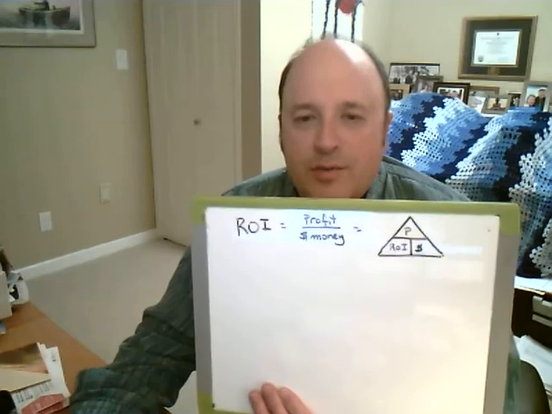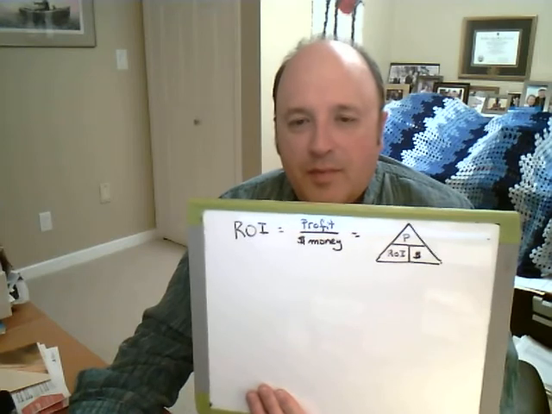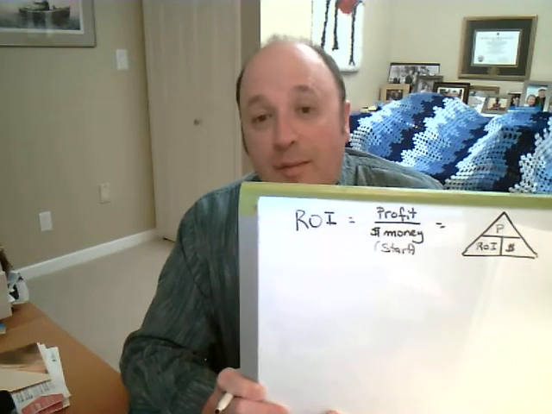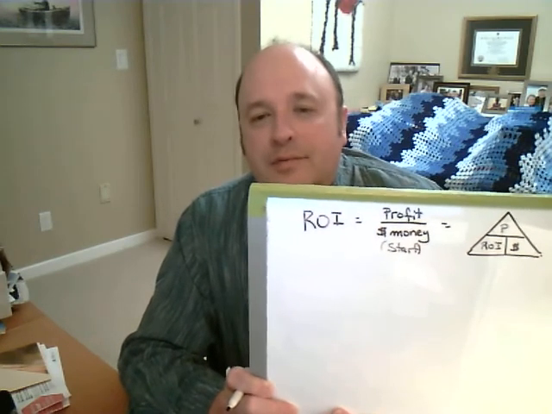Okay, so you see here we got return on investment, ROI, is equal to your profit made divided by the amount of money that you started with. So maybe I'll put this down as start. Your start money, which in the world of capitalism we call your capital. So it's profit divided by the capital invested.